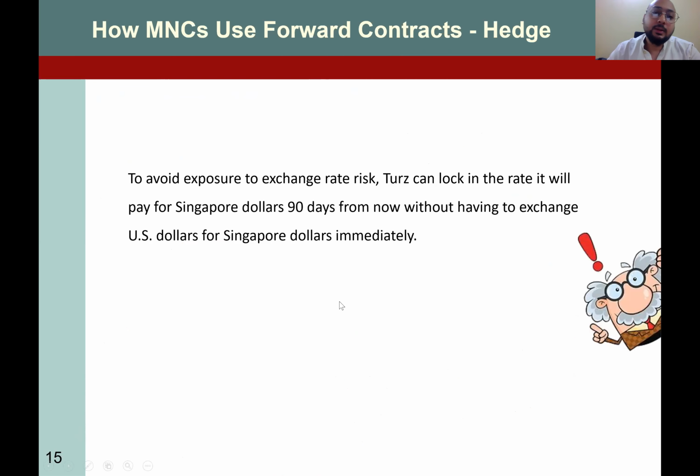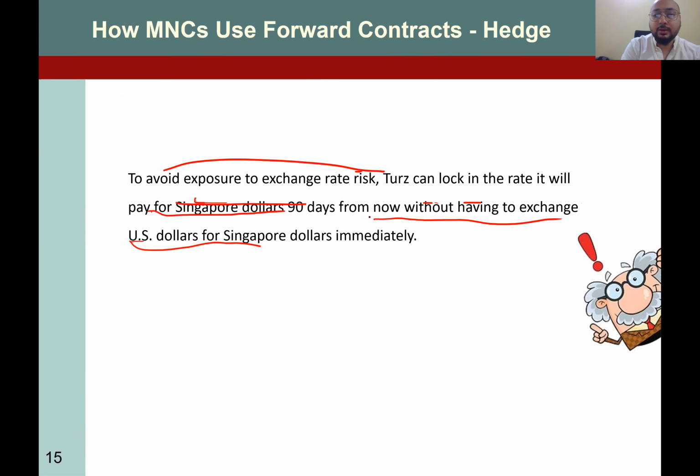So to hedge or to avoid exposure to exchange rate risk, you lock into the rate for the Singaporean dollar from now without having exchanged the dollars immediately.